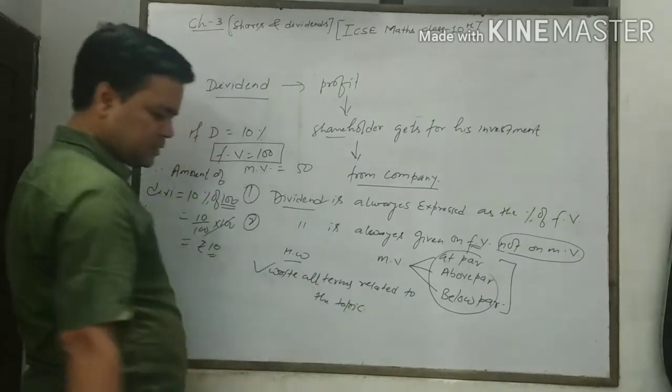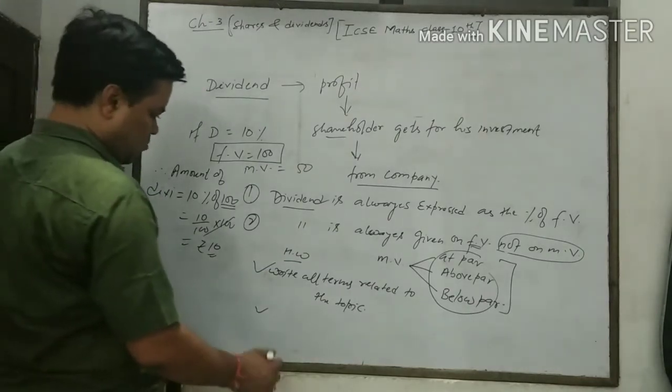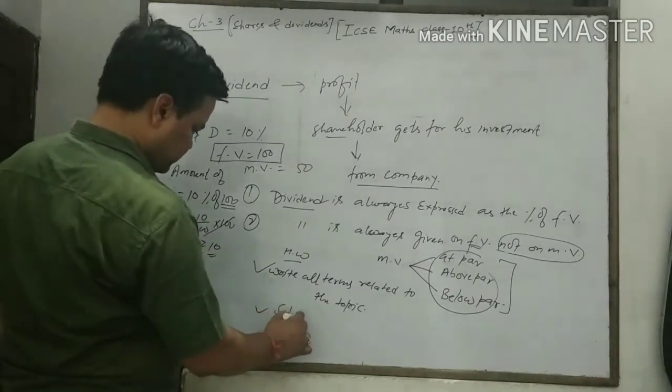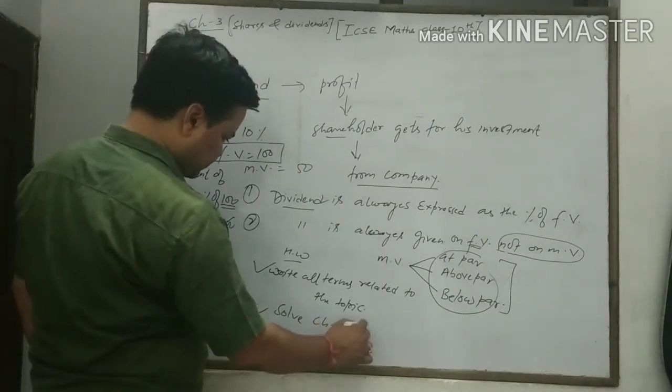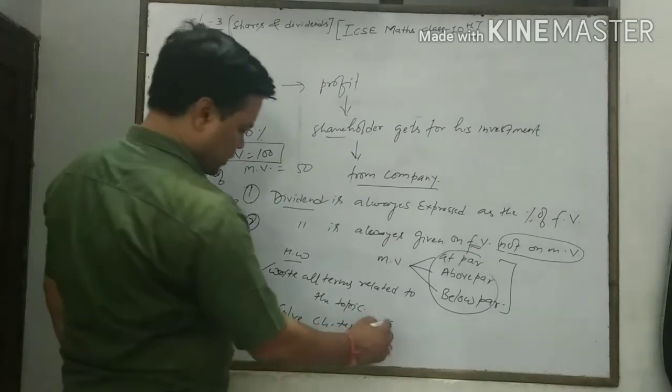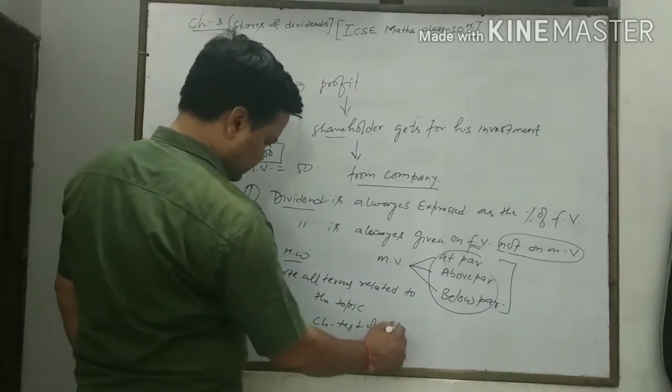The second exercise: solve the chapter test of chapter 3.